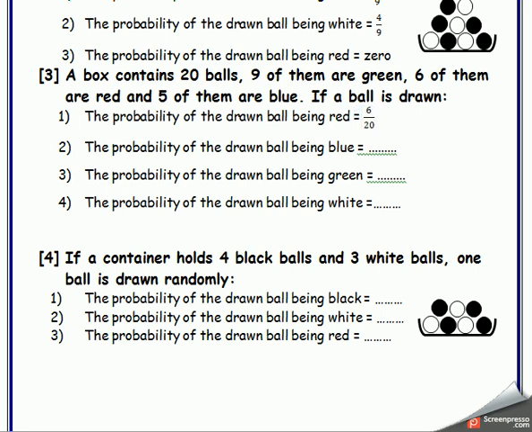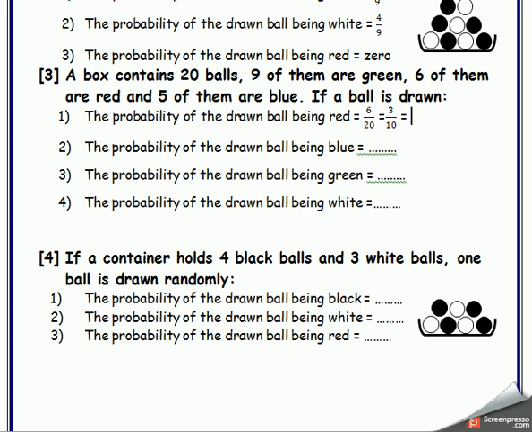Excellent, excellent, grade 4. Mister, this isn't in the simplest form. So I should divide it by 2 up and down. 6 divided by 2 equals what? Equals 3, mister. 20 divided by 2 equals 10. So it will be equal to 3 over 10.